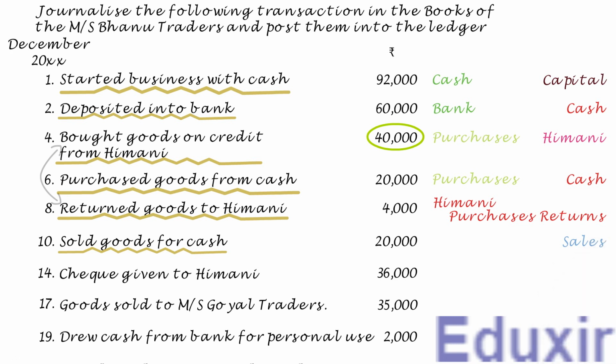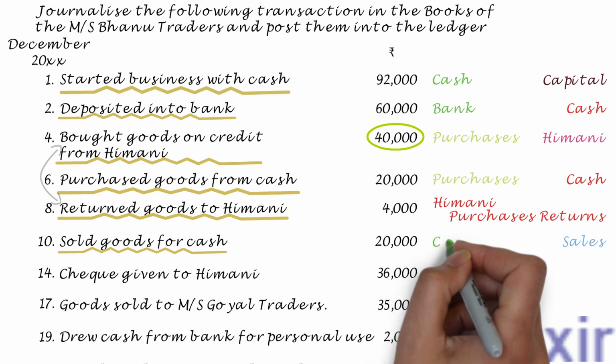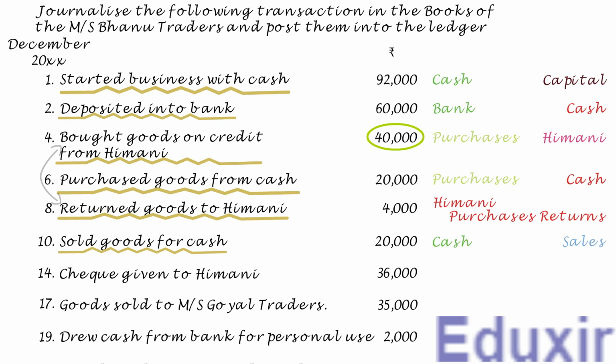At the same time, as this sale is done for cash, there will be cash inflowing into the business. In other words, the cash asset of the business will be increasing. The rule to record an increase in the asset is to debit the corresponding assets account. In this case, the cash account should be debited. With this analysis, let us now proceed with the journalizing of this transaction.